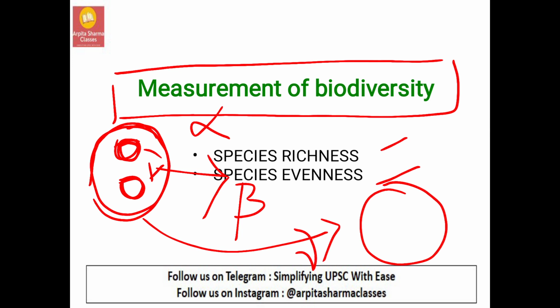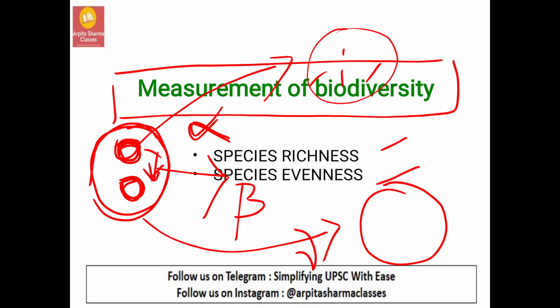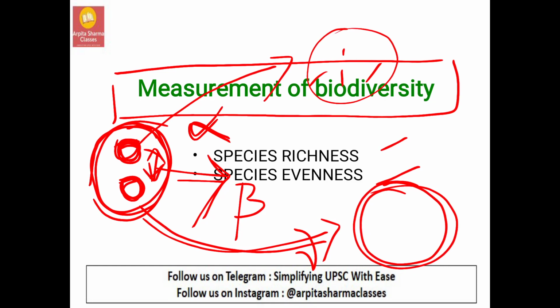See, inside this community, there are different animals that are found, and the difference between them is called alpha diversity. And these are two communities, and the difference between these two is beta diversity. And there are two communities here. This is one community, this is one habitat, and the difference between these two is gamma diversity.